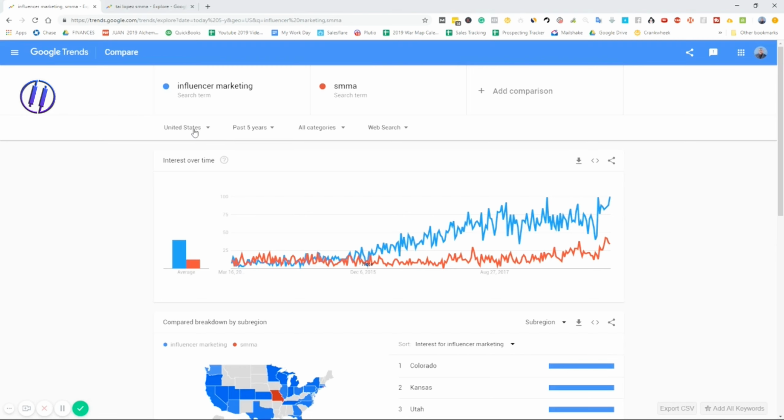I would start with this tool if I was doing a national campaign, for SEO, for example, or even an AdWords campaign. So let's say for SEO, I would come in here, look at some of the top level search terms, get an idea of the market, what are the most popular searches, what are people looking for, what's really trending right now, and then I'd get a better understanding of the keywords that people are searching.